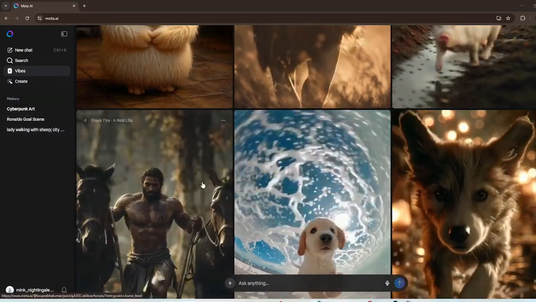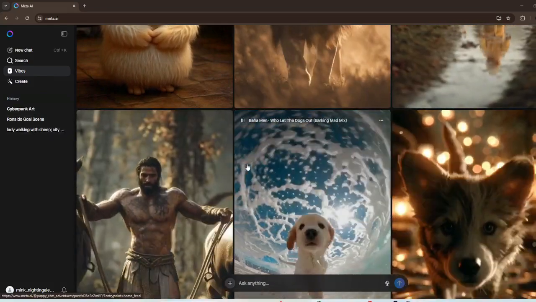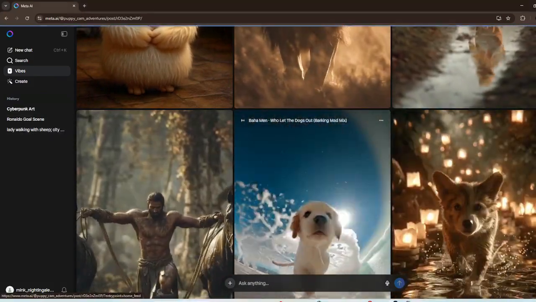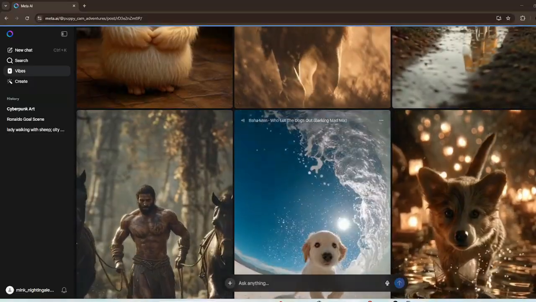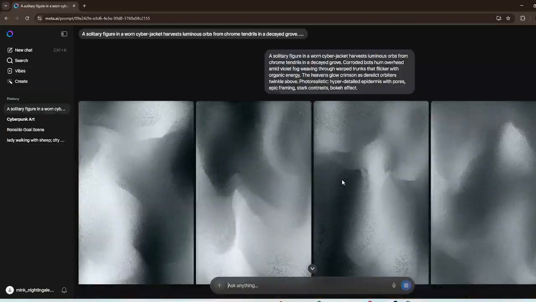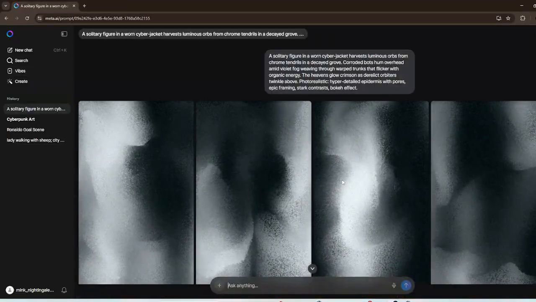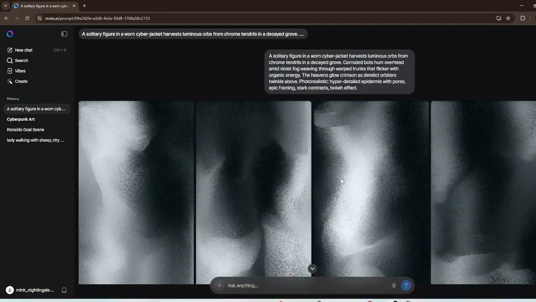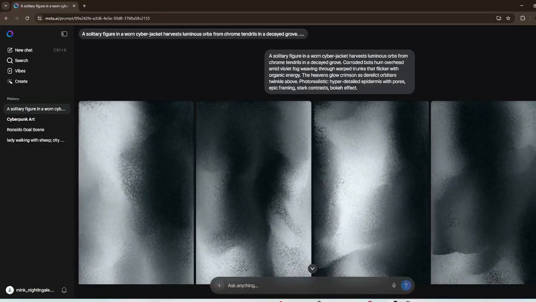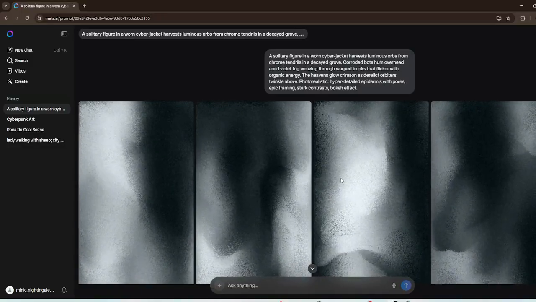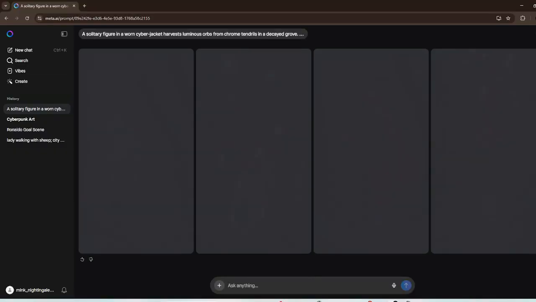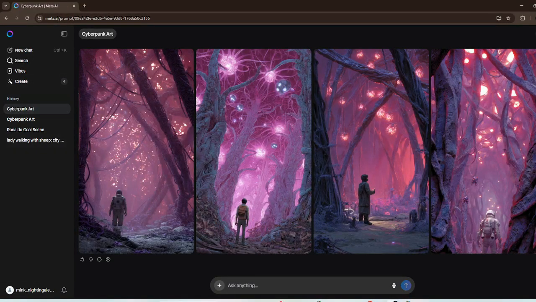with image generation, and then we'll go on to animate those images as well. And very importantly, we'll see if there's any kind of limit to the... A solitary figure in a worn cyber jacket harvests luminous orbs from chrome tendrils in a decayed grove. Corroded bots hum overhead, amid violet fog weaving through warped trunks that flicker with organic energy.